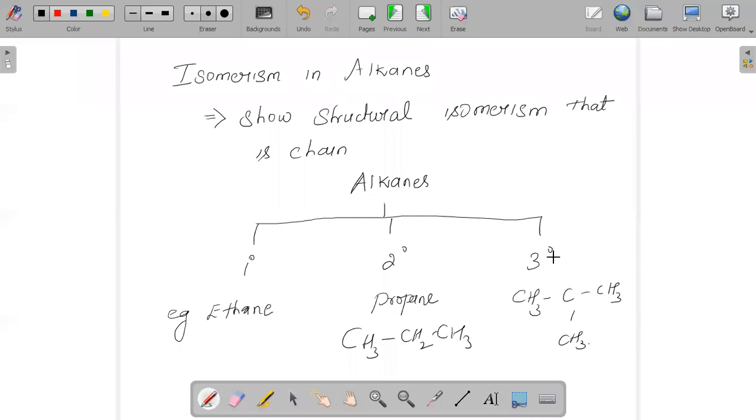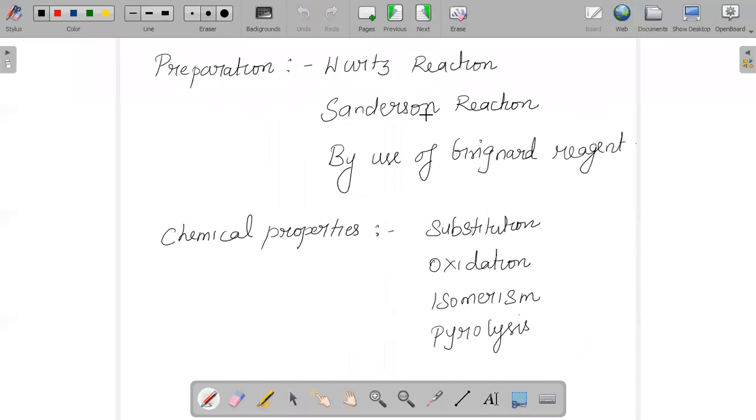In the same way, we can have a quaternary carbon, an alkane in which a carbon atom is attached to four other carbons. Hence you can say that that is a quaternary carbon. And when we are talking about how we prepare alkanes, there are different methods of preparation. Naturally, they are synthesized by decomposition of plant and waste matter. That is the natural synthesis method.